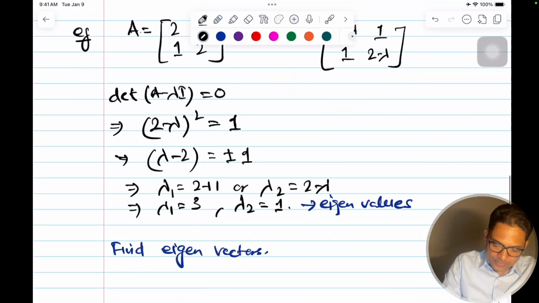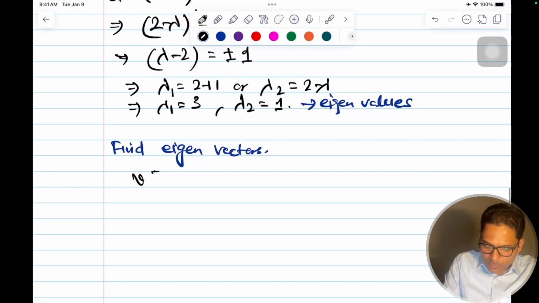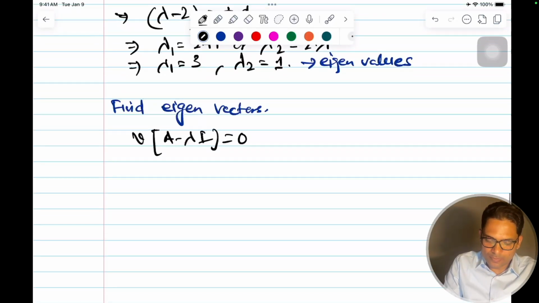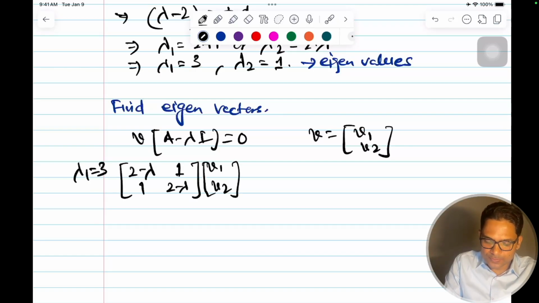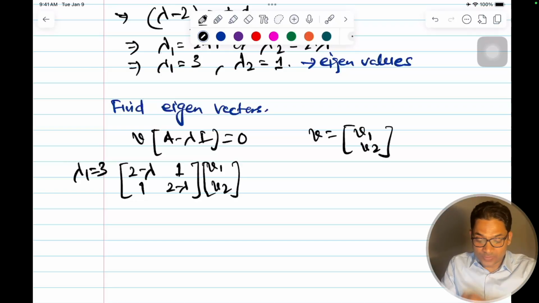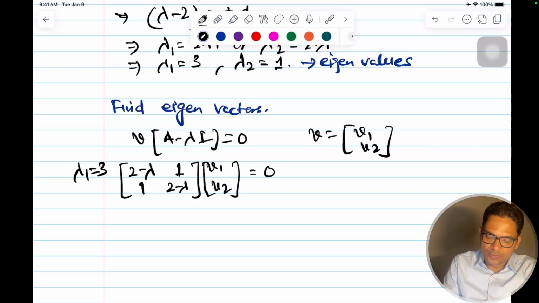So this is V into A minus lambda I equal to 0, right? So V is, say, 2 dimensional here, because there are 2 dimensions. V is v1 v2. So A minus lambda is, say, for lambda 1 equal to 3, 2 minus lambda 1, 1, 1, 2 minus lambda, and then this is your v1, v2, equal to 0.